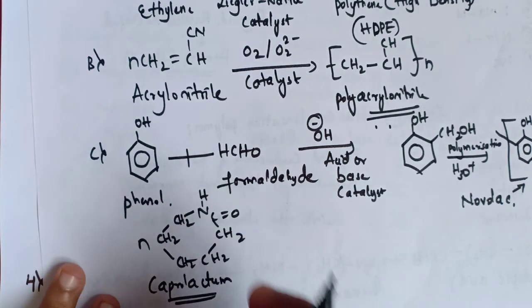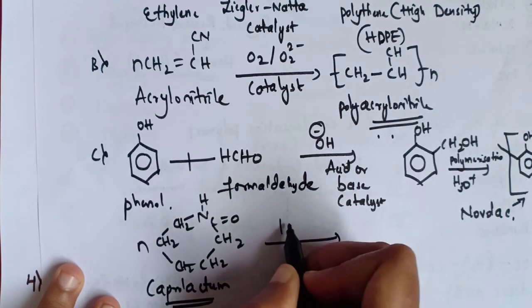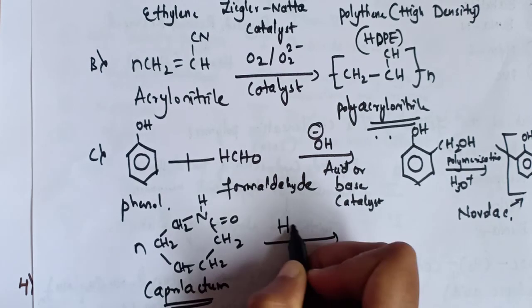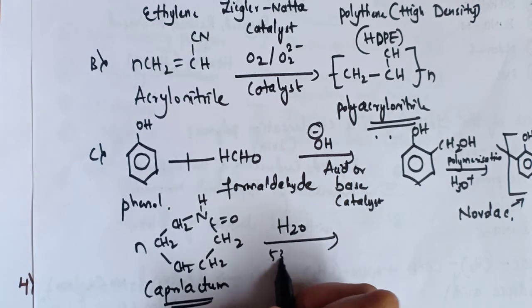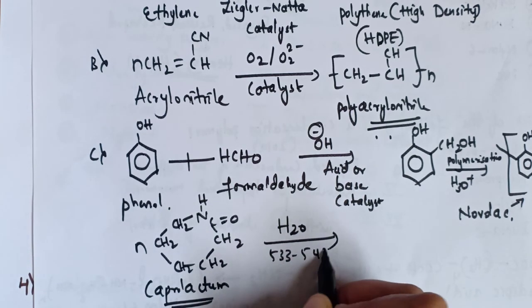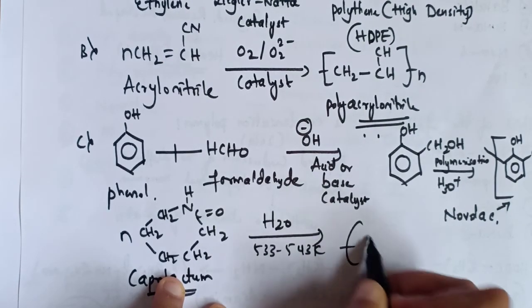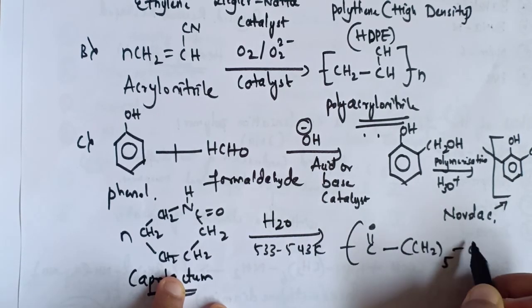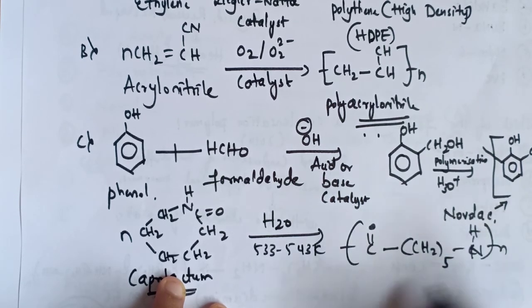It is the structure of caprolactam. When it is heated with water at temperature 533 K to 543 K, we will obtain nylon 6. It is the structure of nylon 6, with NH.